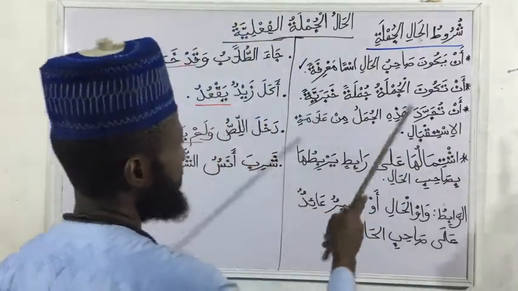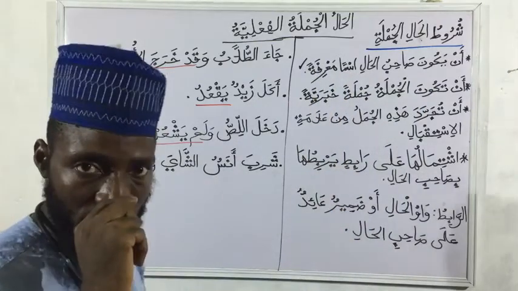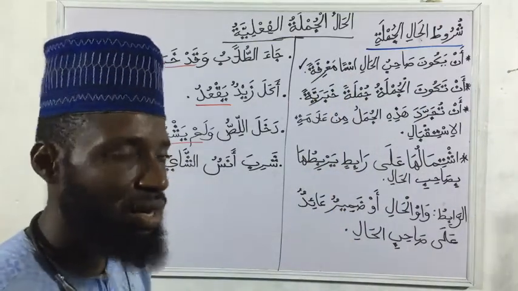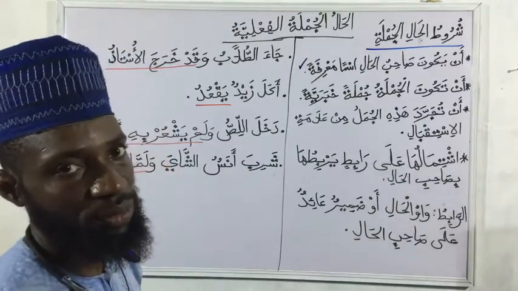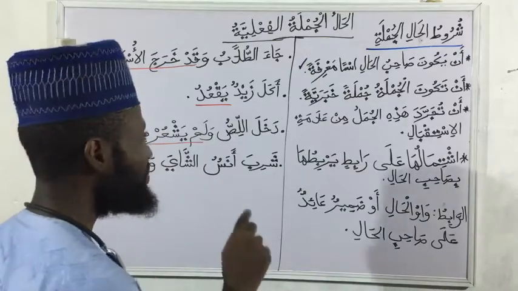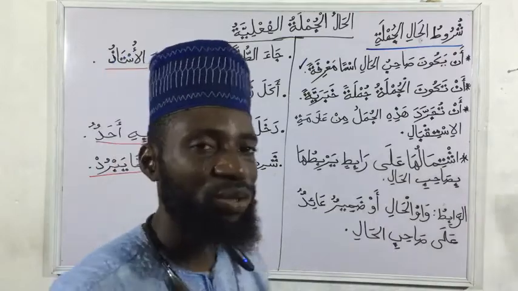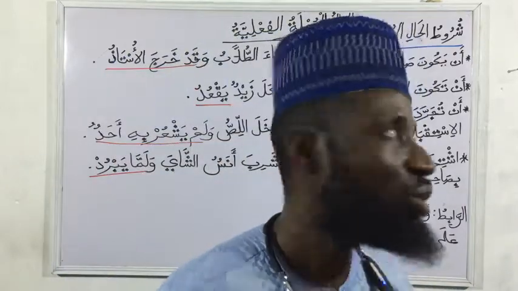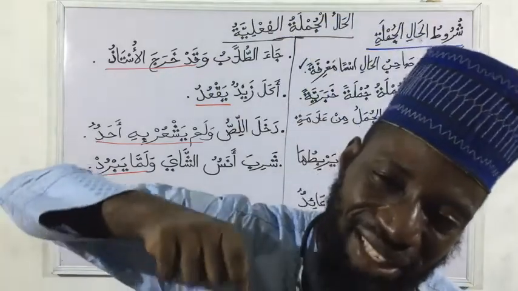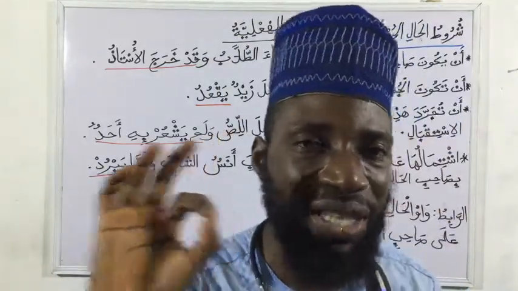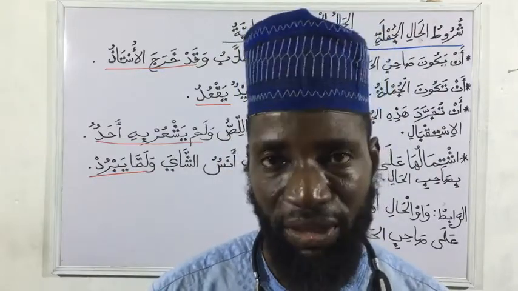Firstly, an yakuna sahibul hal isman ma'rifa. Our sahibul hal, that means what our hal is describing, should be an ism that is ma'rifa. Do we get now? Why are they repeating this? Because when your sahibul hal is not ma'rifa, the sentence that comes after it, we will not call it hal. We are going to call it a na't. Do we get now?